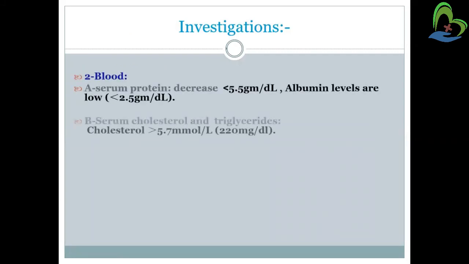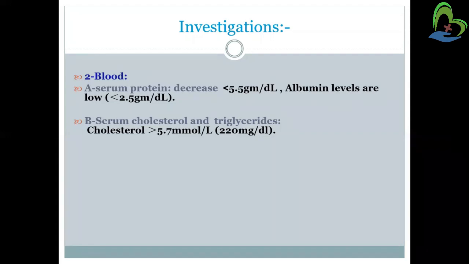In that also we will check the serum protein. If there is a decrease in serum protein level, it is also indicative that the person might have nephrotic syndrome. So serum protein decrease, it will be less than 5.5 grams per dl. Albumin levels are low, and there will be hypoalbuminemia. So albumin levels will be less than 2.5 gram per dl.